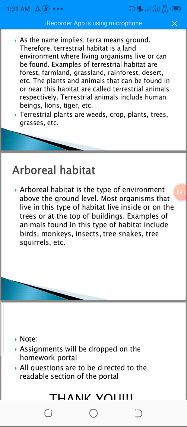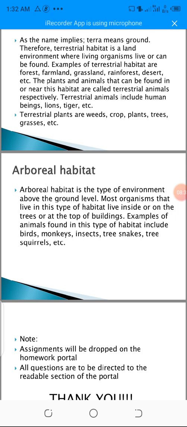Examples of animals found in this type of habitat include birds. You notice birds staying on our roofs and on trees. Monkeys especially, they love trees. Insects too. Some insects like termites love being inside the wood, like trees. We have tree snakes. There are some snakes that love to dwell around trees, and others that stay on rocks. And we have tree squirrels, etc.